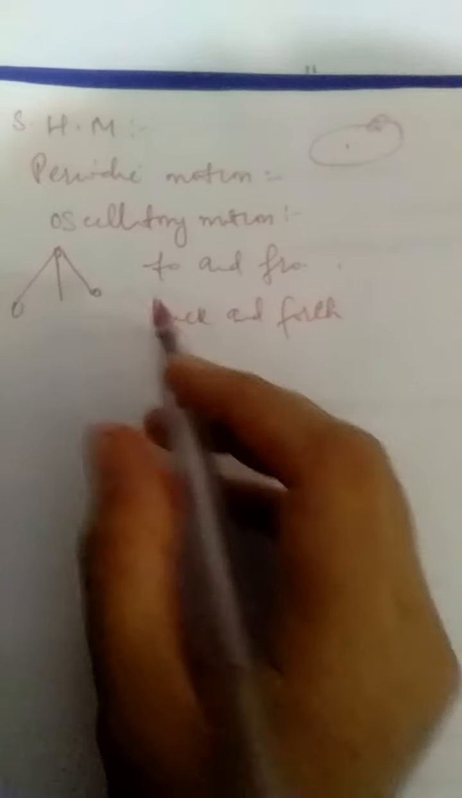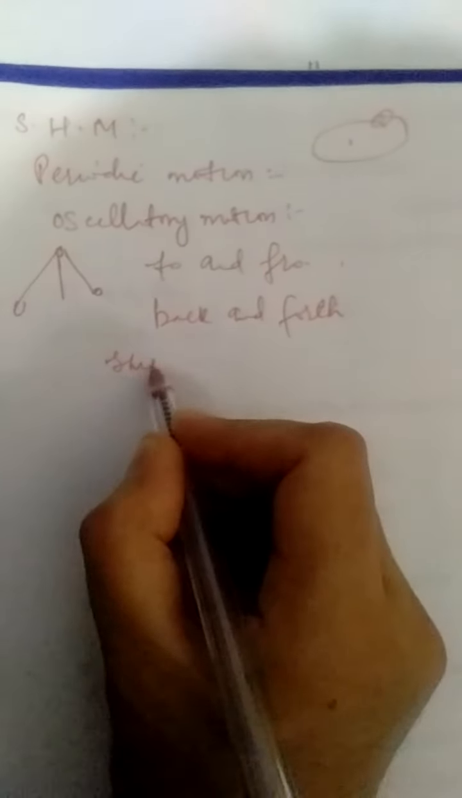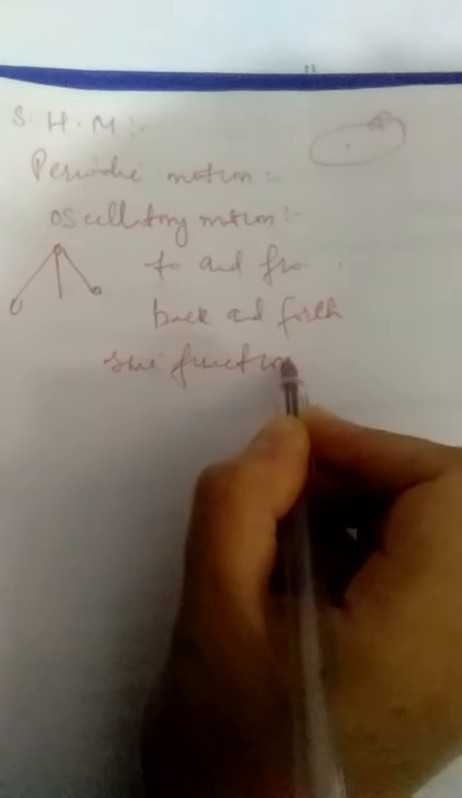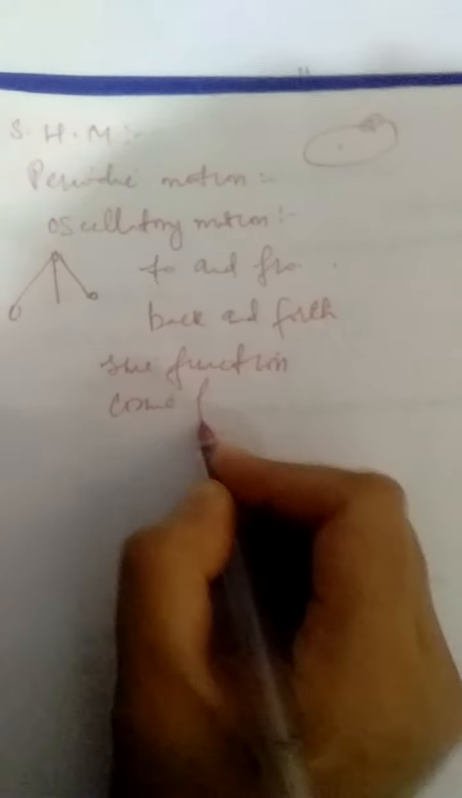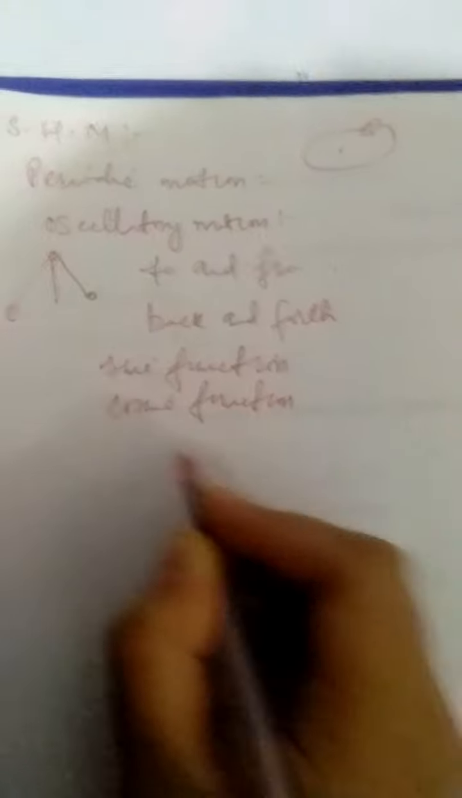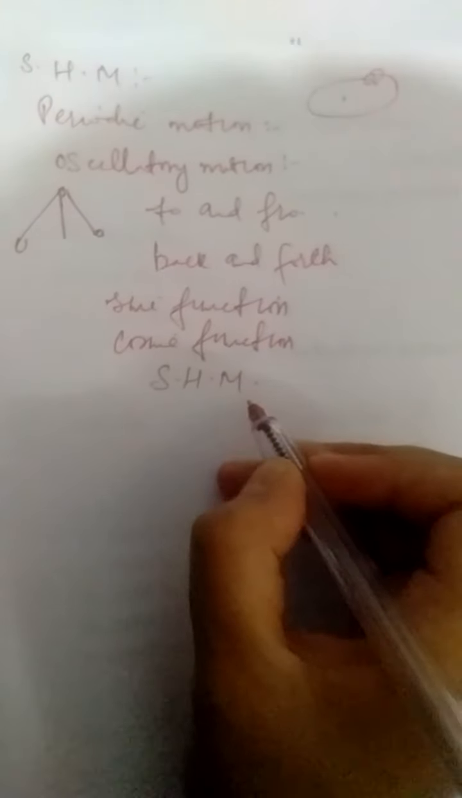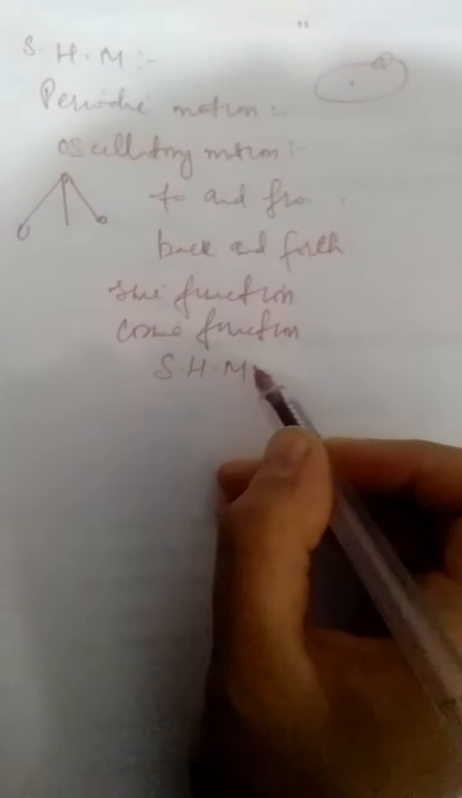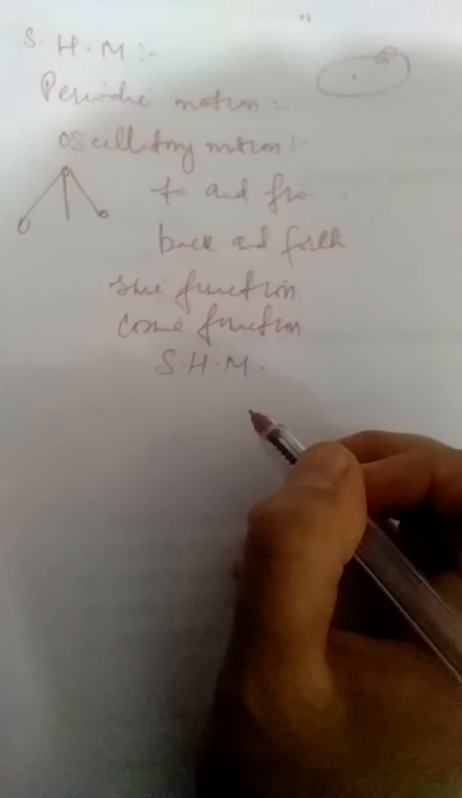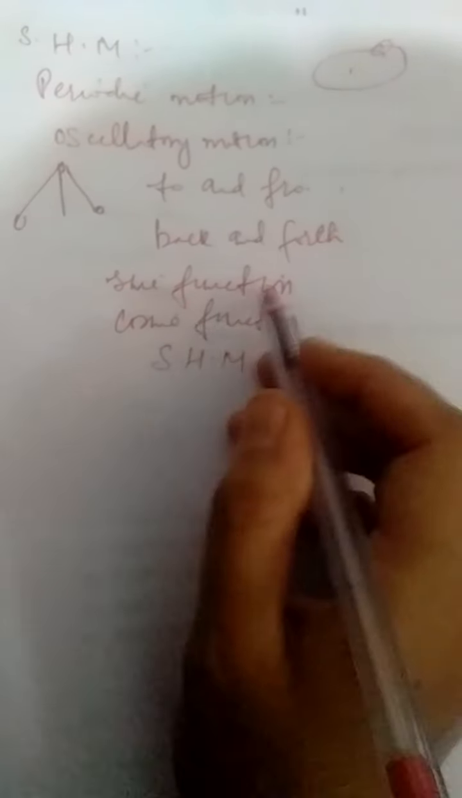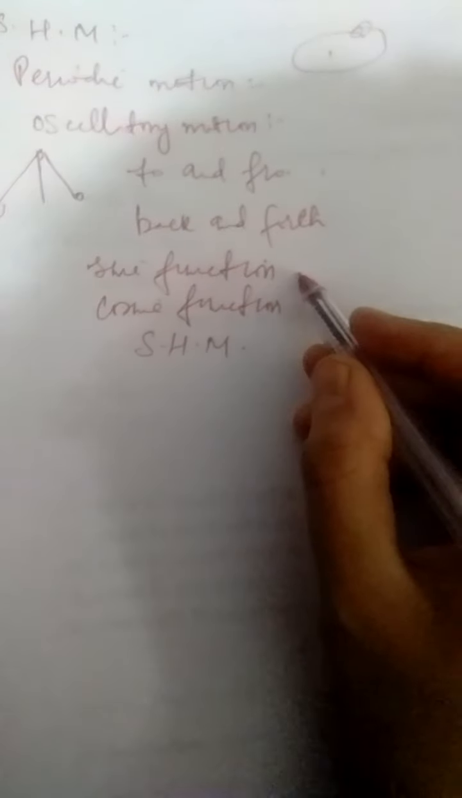Now, those oscillatory motions which can be expressed in terms of a sine function or a cosine function are called simple harmonic motions, right? So, they also repeat themselves after regular intervals of time. In these kinds of motions, the bodies move to and fro or back and forth about their mean positions, and they can be expressed by a sine function or cosine function. Because we know that sine and cosine functions not only repeat themselves, but they are also bound.